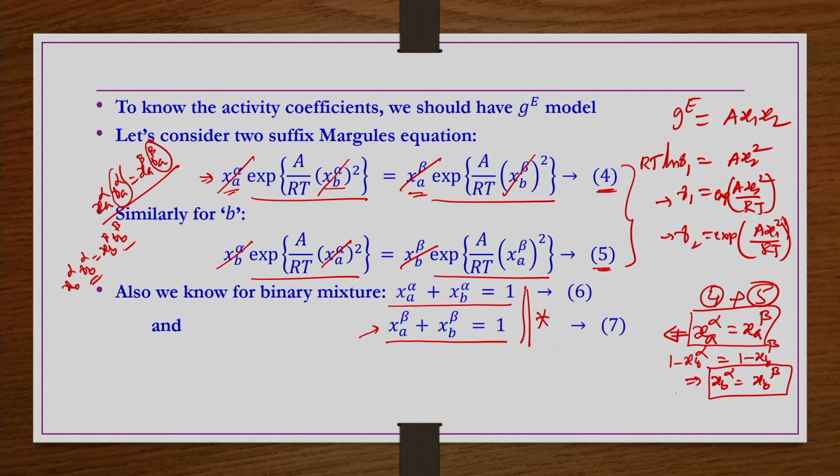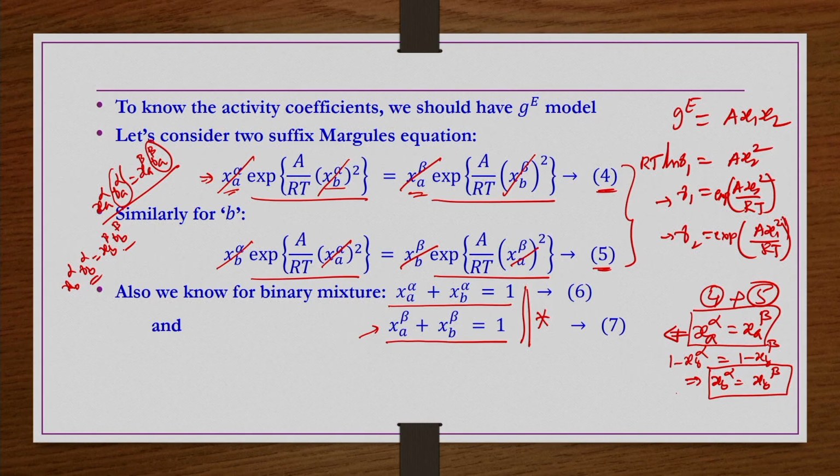That means the mole fraction of component A is equal in both alpha and beta phases, whether it is 0.1, 0.9, 0.5 or 0.44.